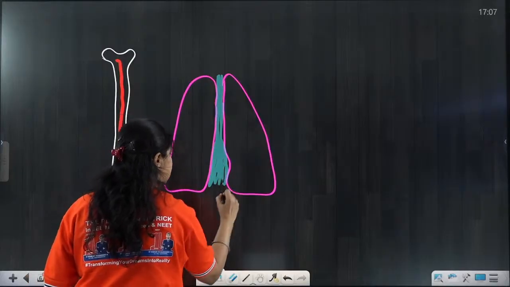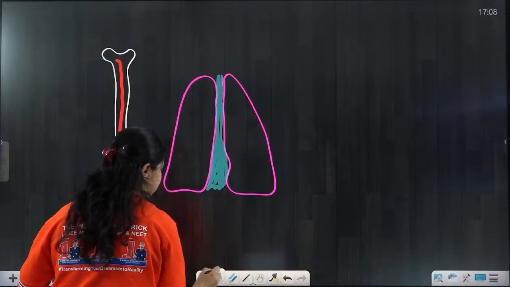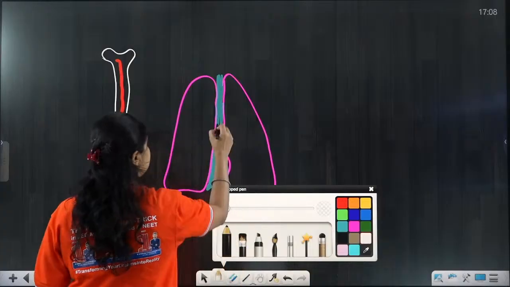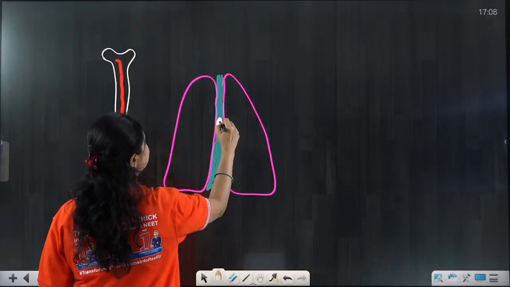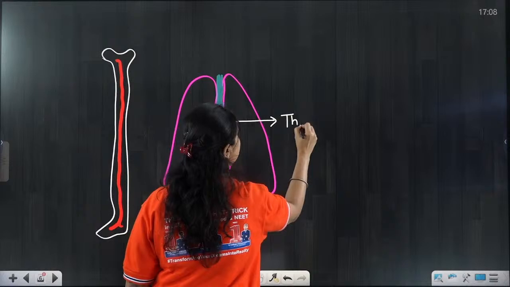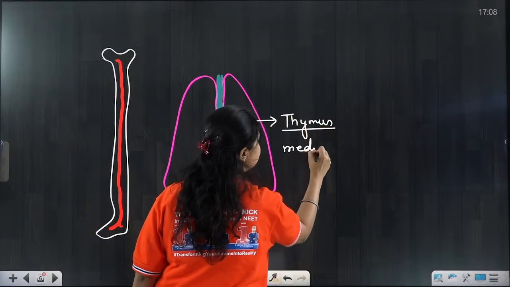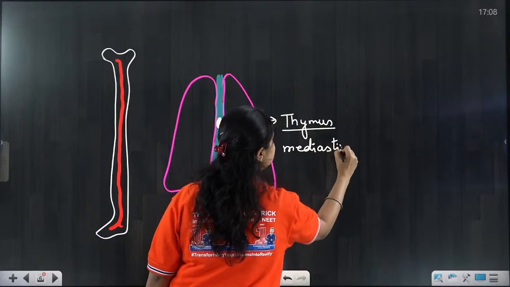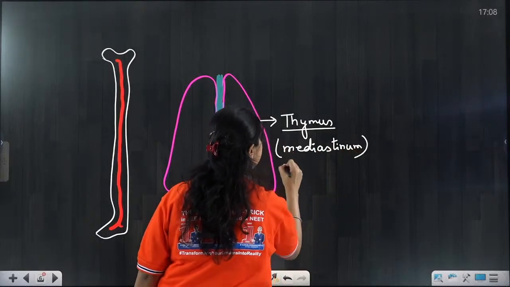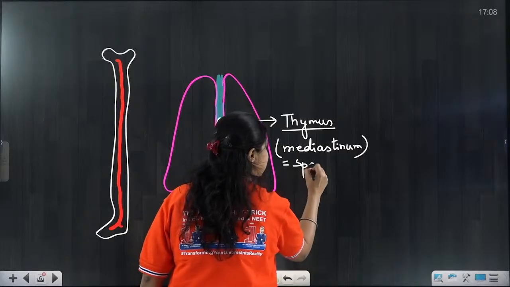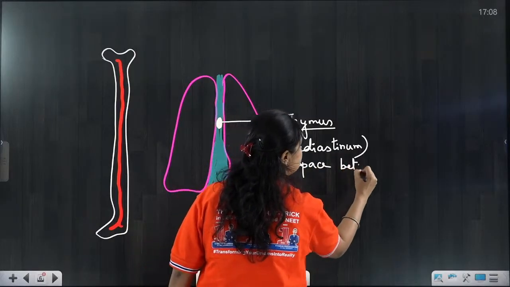In this narrow space, the structure present is the thymus. Thymus is present in the space called the mediastinum, which is the space between the two lungs.